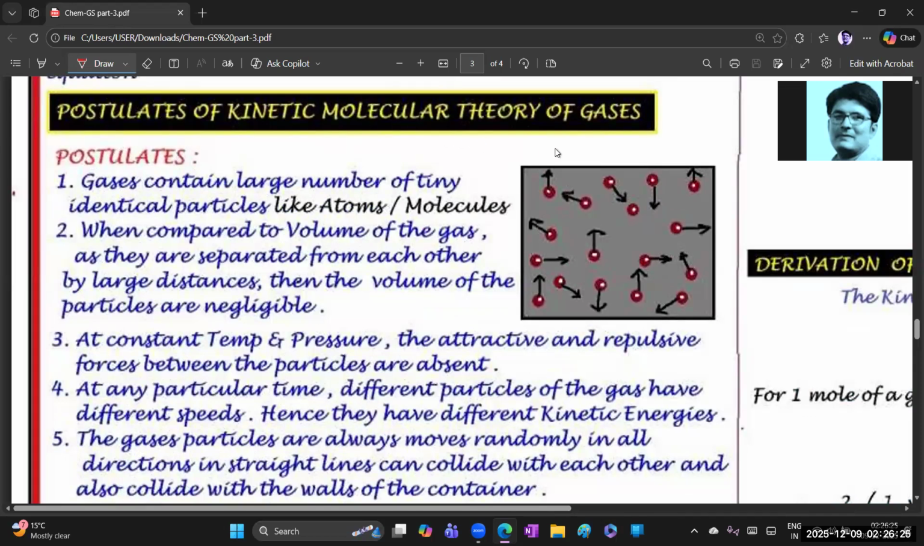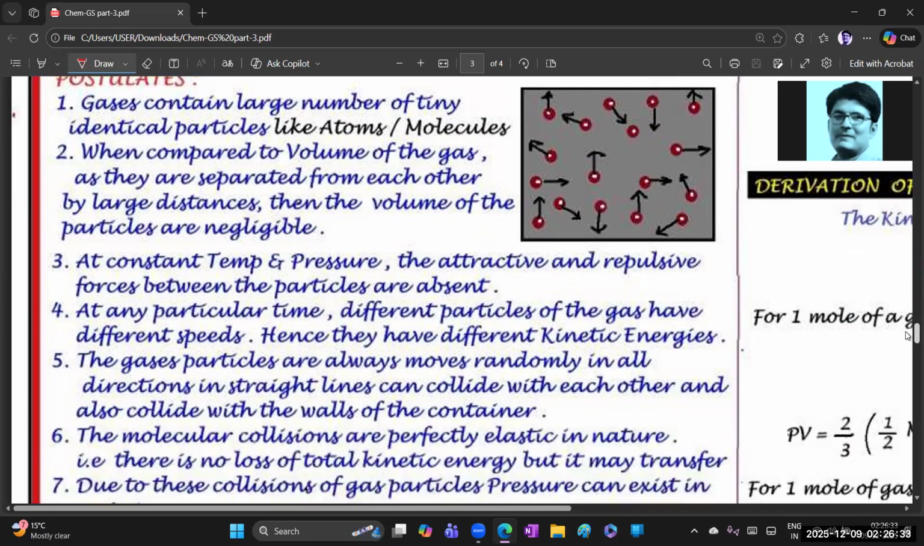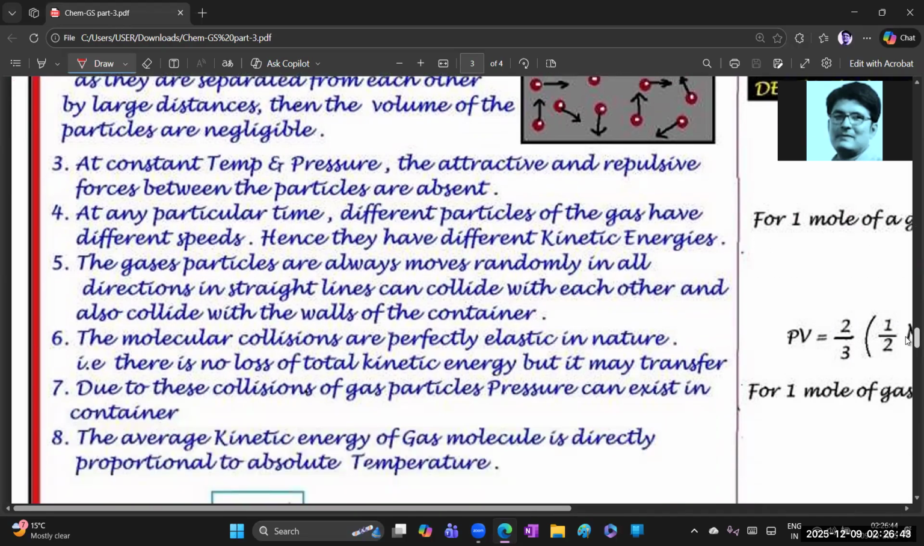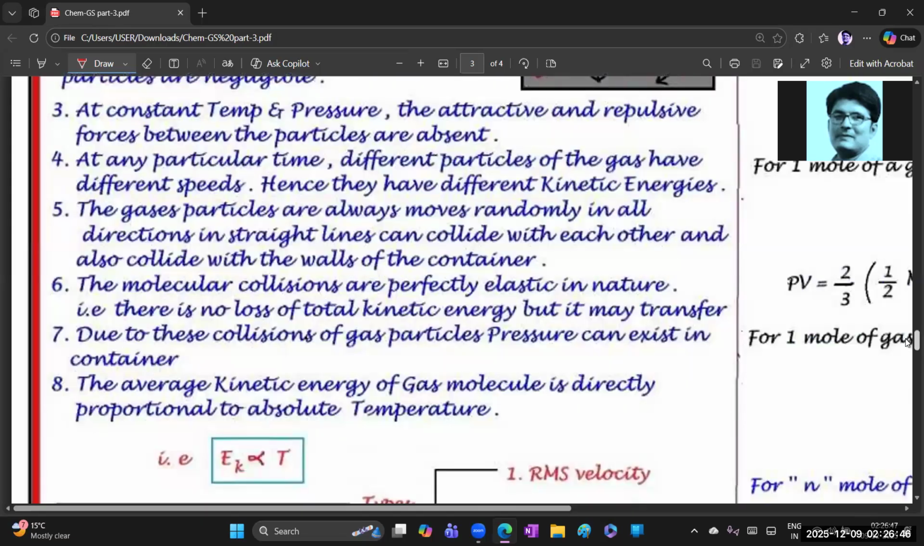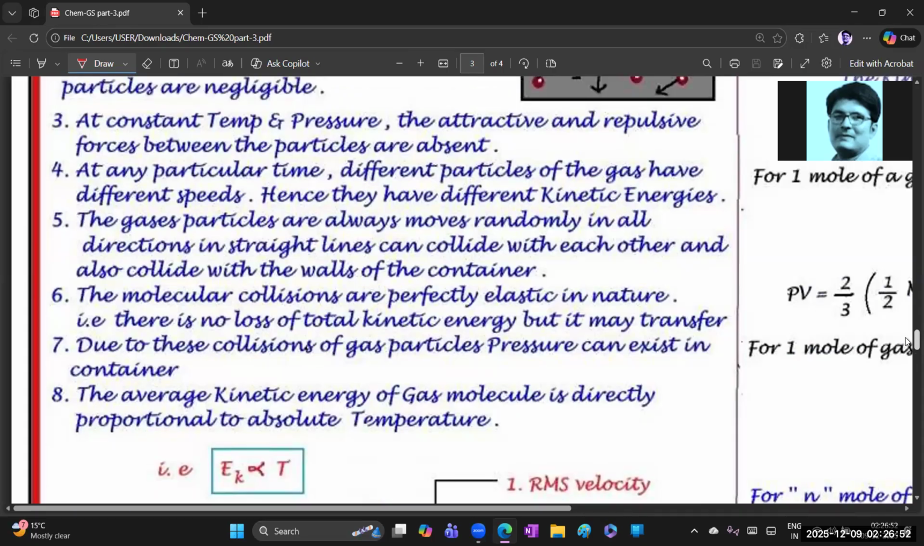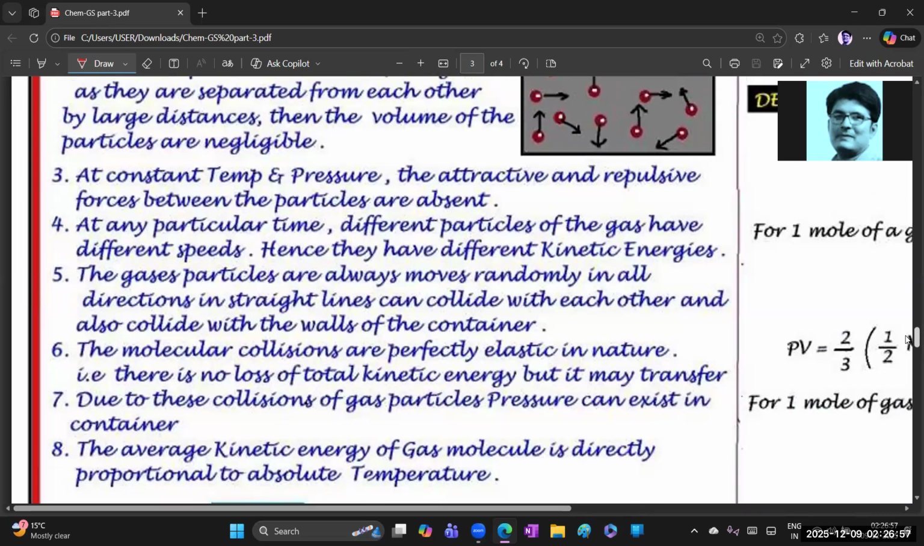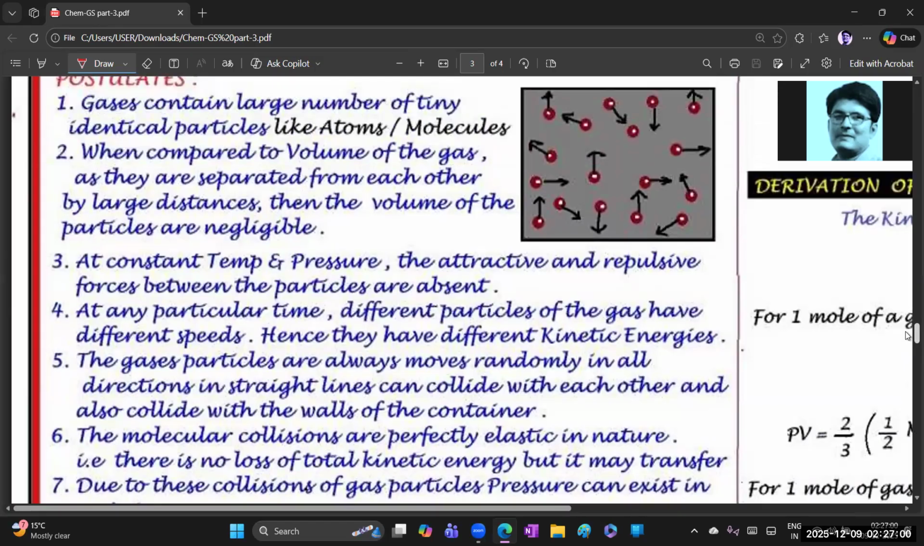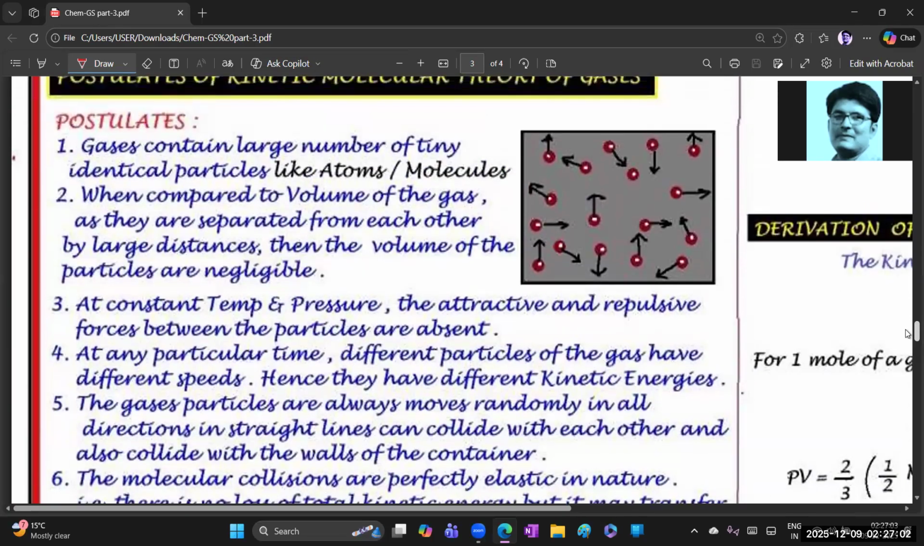Postulates of the kinetic molecular theory of gases. First, let us know the first postulate. As I told you in my previous videos also, whatever notes I give for these topics, please try to write the points as they are in your final exam. Then you will surely score good marks. Our target is 60 out of 60 marks in the IPE exam. Let's go. So these are the postulates.